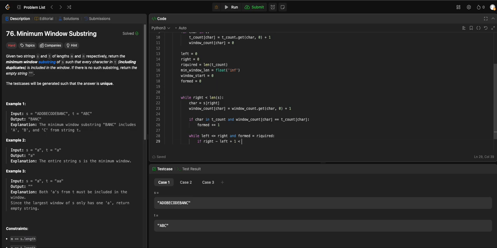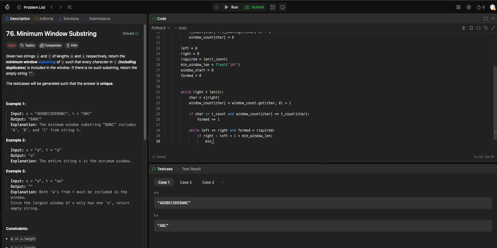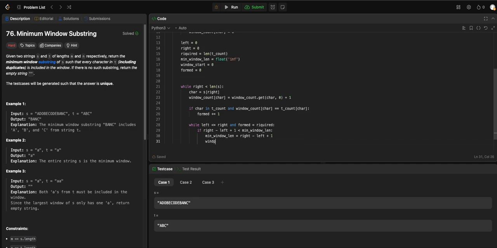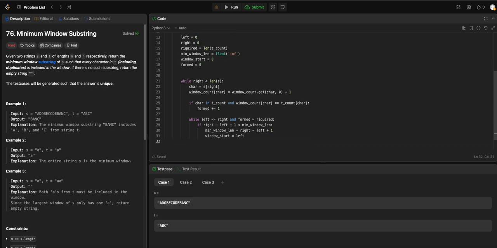If it's less than minimum window length, then minimum window length is equal to right minus left plus 1, and the window start is equal to left, okay?